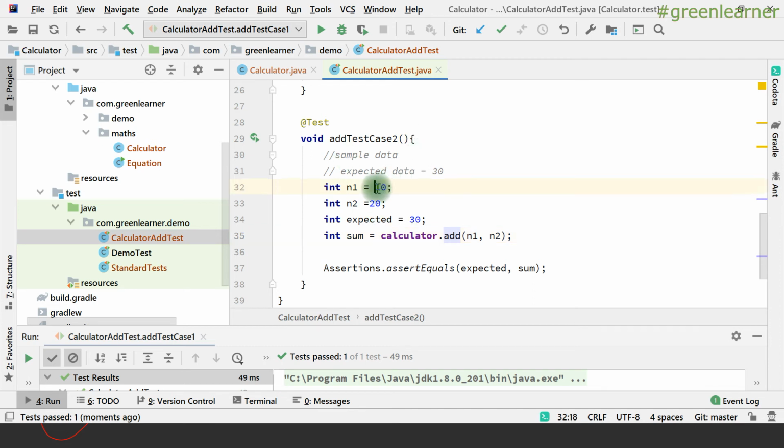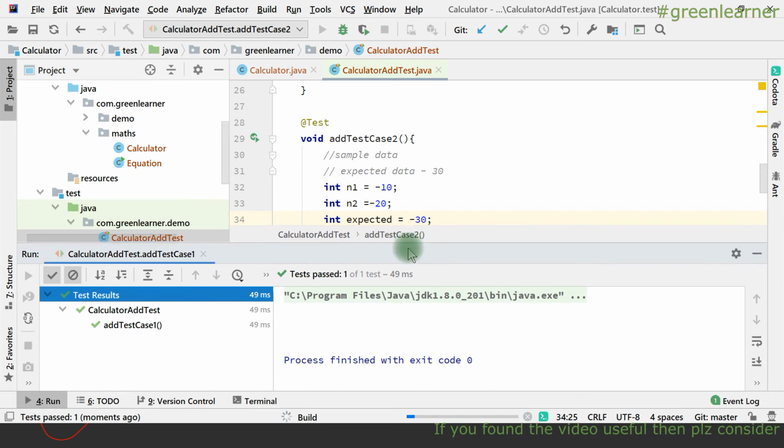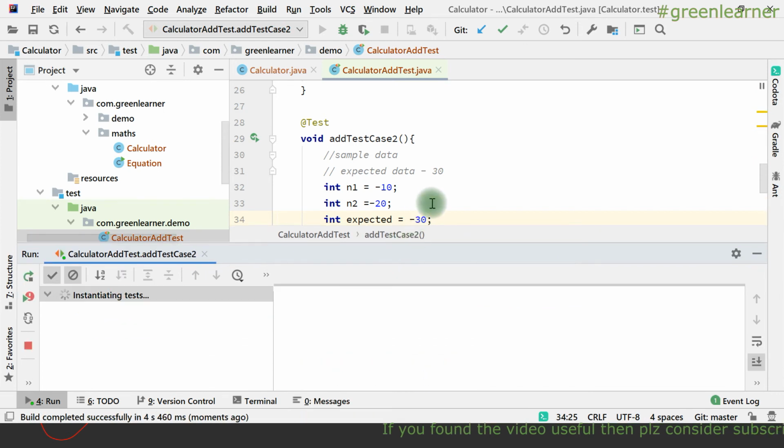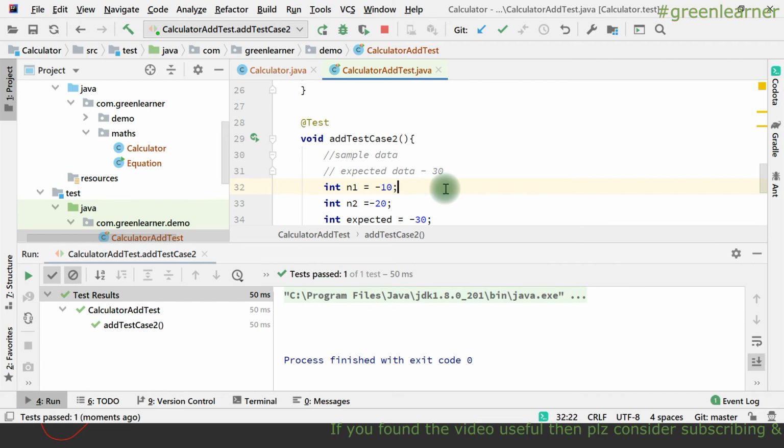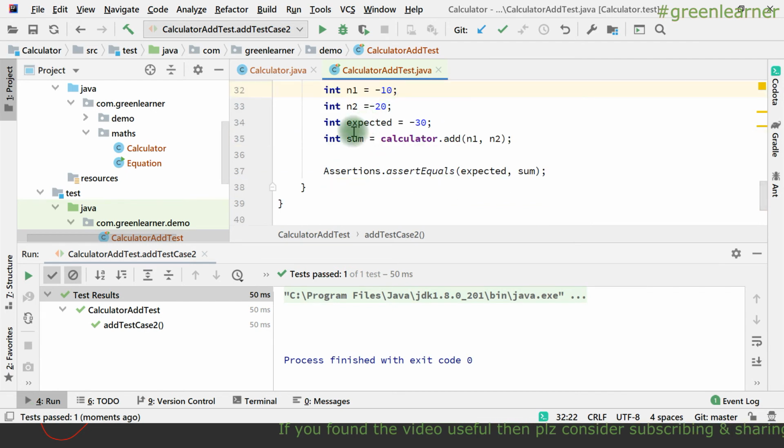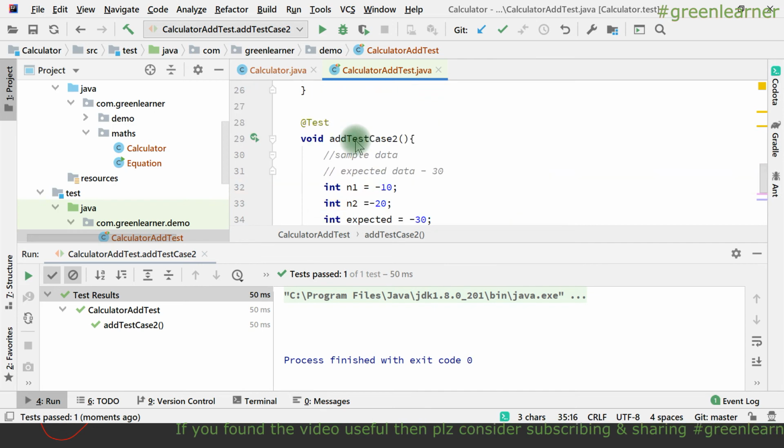So now I want to change the sample data and put negative numbers here and see what result it is giving. So if minus 20 and minus 10, it is going to return minus 30. If I run this single test again, it is also going to pass, because sum and expected and actual are equal, right? So we are running the individual test cases at a time.